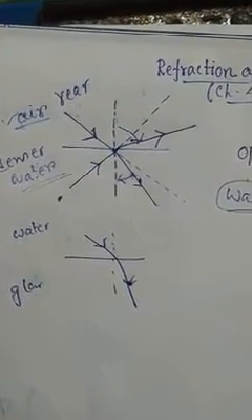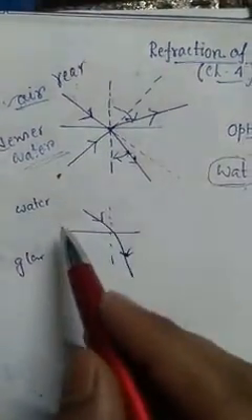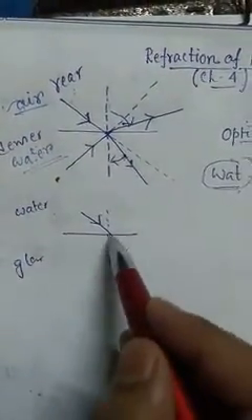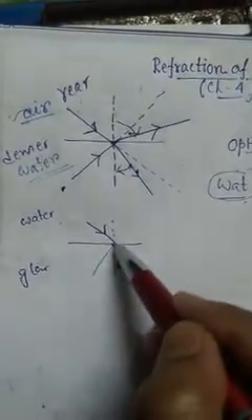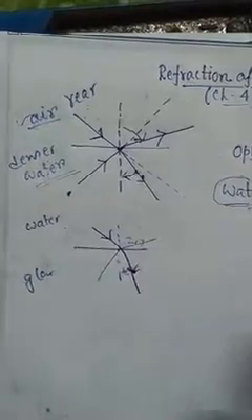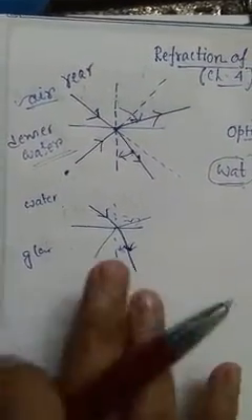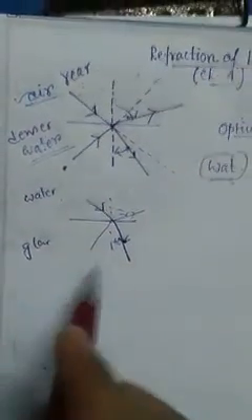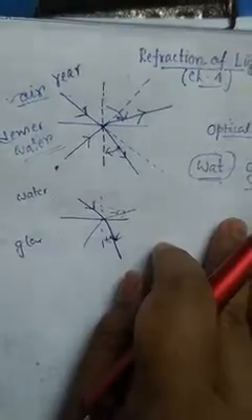This is the only rule, and it is applicable for all of these cases. In this case water is rarer and glass is denser, so it comes close to the normal, and in this case it goes far from the normal. Is it okay? So this is the normal phenomenon. Now again you may ask me, sir, why does it come close here and go far here?